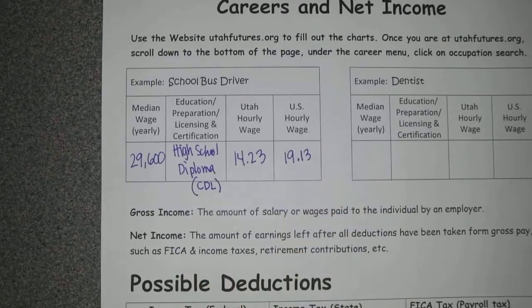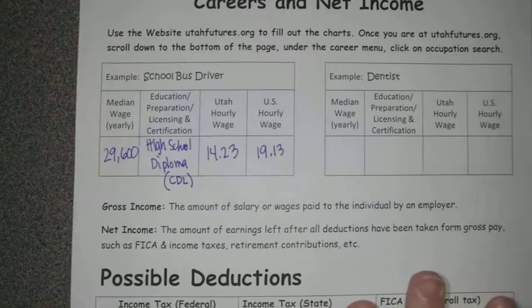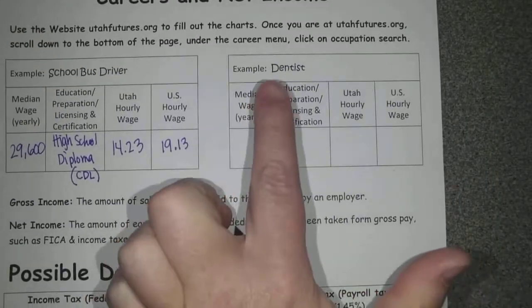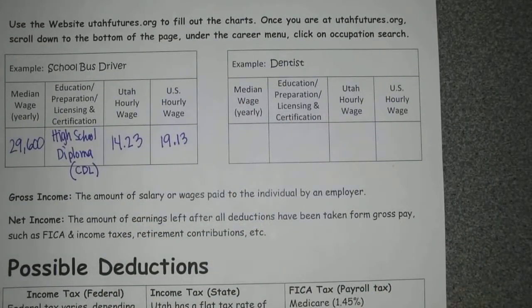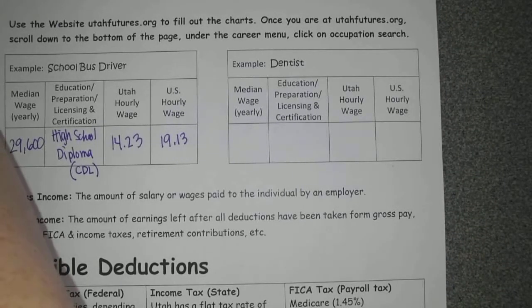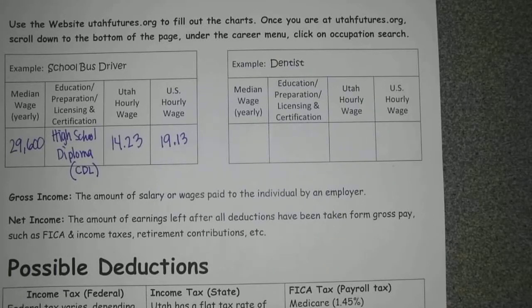Okay. All right, questions on how I use that website to do that? Okay, I'm going to show you one more. So this time we're going to do a dentist. Like I said, today you guys are going to do this on your own. So I'm going to show you one more time how to do it on this website. So again, you're still at utahfutures.org. And then when we get to that search bar, we're going to type in the word dentist. And it's going to give us the information about dentists.